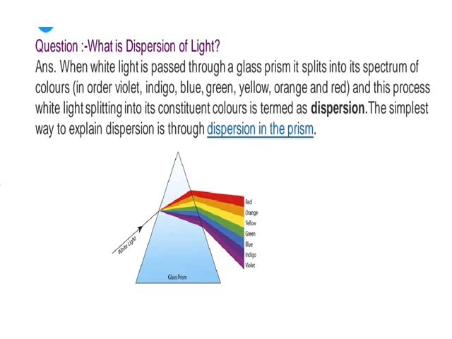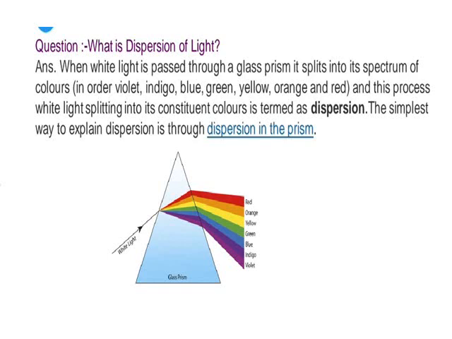So the two new words that you learn today are dispersion and spectrum. Dispersion is the phenomenon which occurs, and this refers to splitting of white light into 7 colors. And after the splitting, the collection, the band of colors, is called the spectrum, right? This you will learn still deeper when you go to class 10.